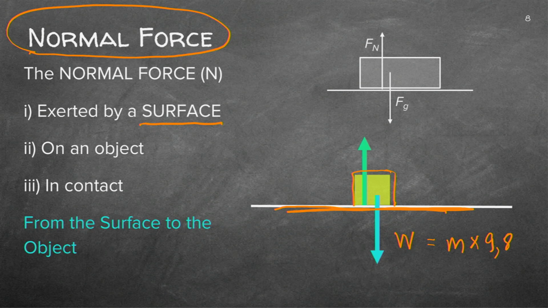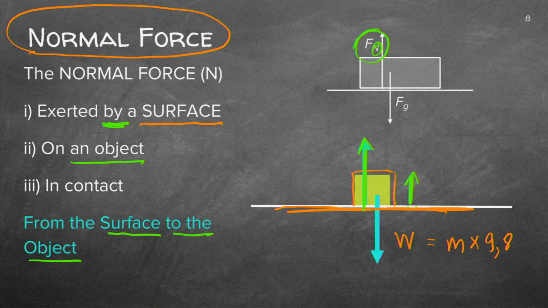On the other hand, we find that the surface is exerting a force on the block. So you've got there a force from the surface upward, and that is called the normal, and we'll abbreviate it with that N at the bottom. So it's exerted by the surface, not on the surface. On what? On a specific object, and remember they have to be in contact. Where weight doesn't have to be in contact with the earth. If you have a ball coming down or a fruit coming down from a tree, there's no contact. We know that's a non-contact force. In this case, it's the surface to the object.